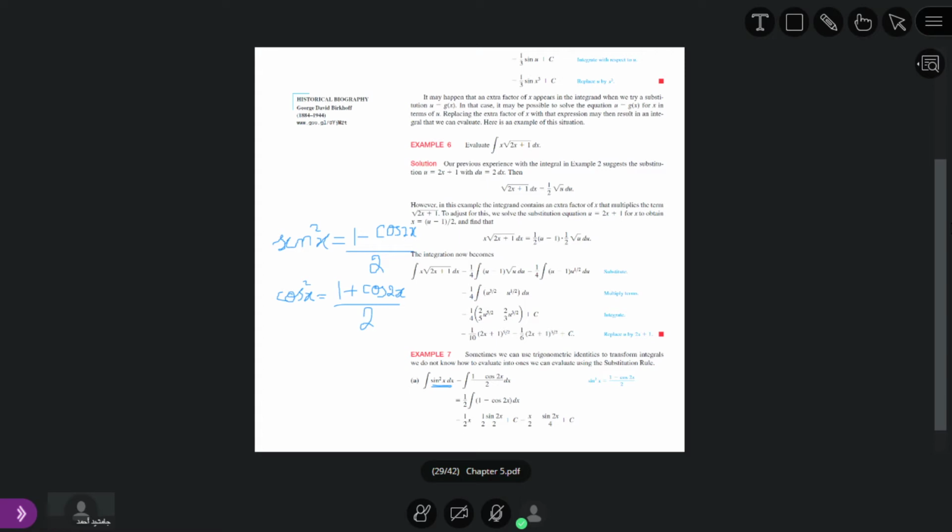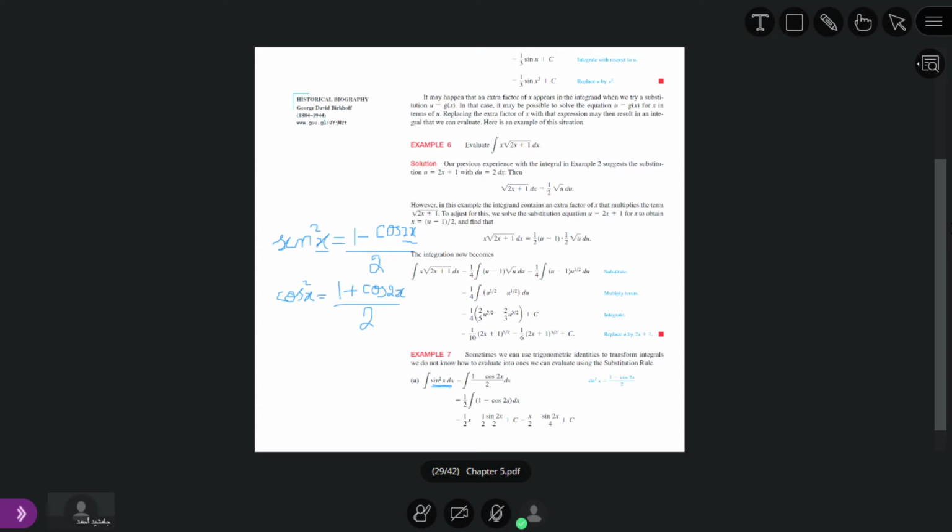In one place, for the sine we have 1 minus cosine 2x, and for the cosine it is 1 plus cosine 2x. Okay, so here on the left the angle is x, but on the right we have 2x. So if on the left we have 2x, on the right it becomes 4x. It means sine square 2x will be equal to 1 minus cosine 4x divided by 2. You got my point?